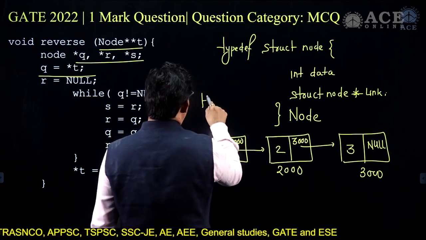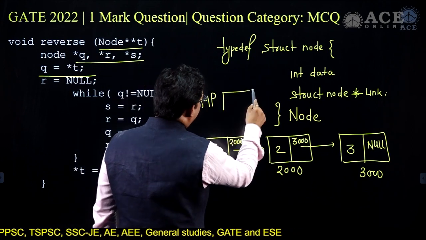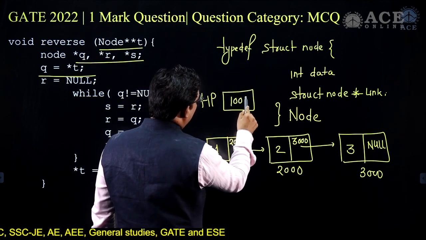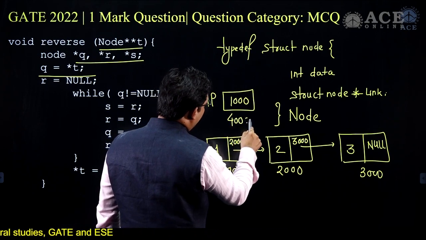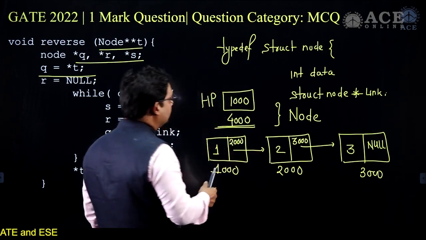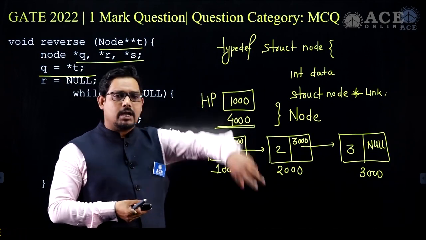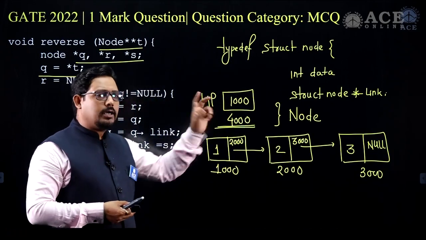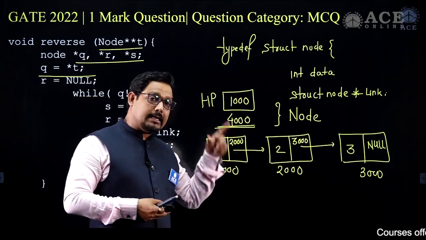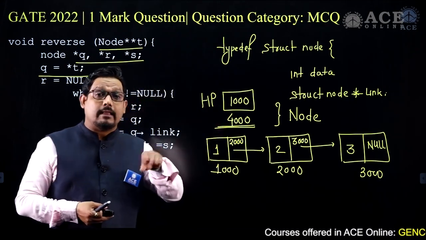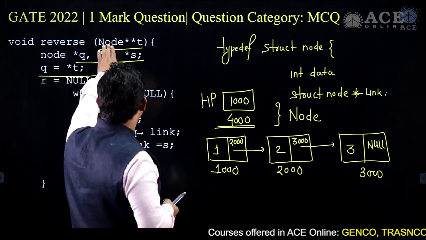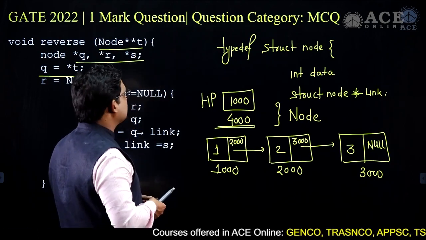We will maintain a head pointer HP, and there I will hold the value 1000, and now we are sending the address 4000 to the double pointer. So this HP is a pointer to a node, and I'm sending the address of that pointer. HP itself is a pointer, and that address I am sending will be stored here in double star T.